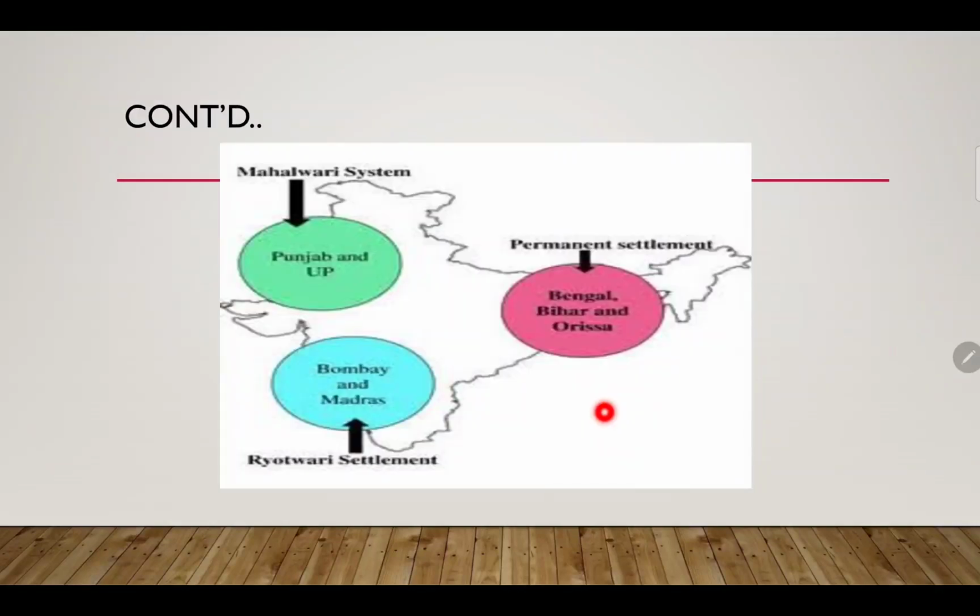Now this is just to make you understand where the Mahalwari system was. The Mahalwari system was in the North-Western Provinces like Punjab, Uttar Pradesh, and Central Delhi, etc. The Permanent Settlement was in Bengal, Bihar, and Orissa, and the Ryotwari system was in Bombay and Madras. So be clear with this picture so that you will be clear